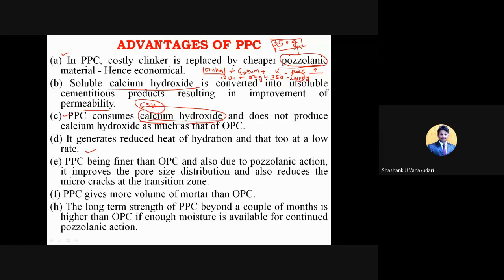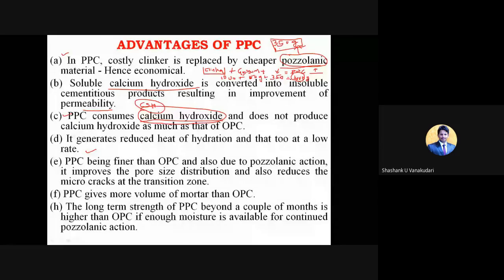When cement paste reacts with the aggregate, it forms a small layer on top of that aggregate, right? So when the particle size is less in PPC, whatever cracks appear in OPC can be reduced by using this PPC. Okay, so PPC is Portland pozzolana cement, OPC is ordinary Portland cement. You need to remember this.